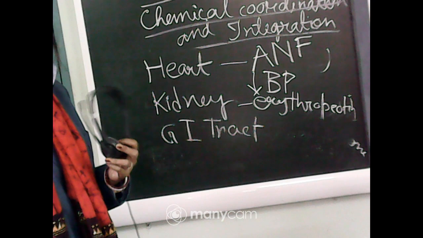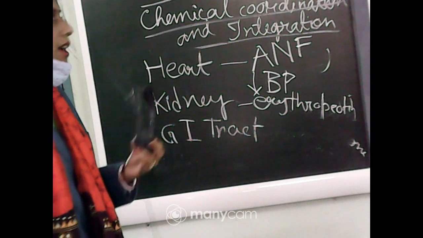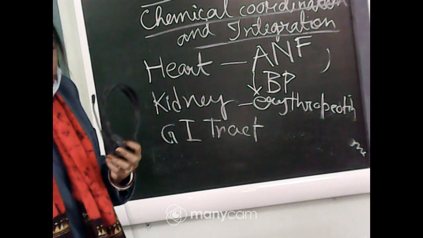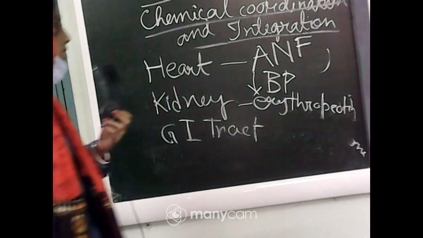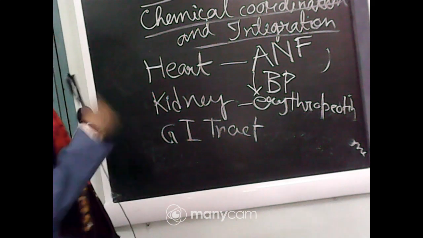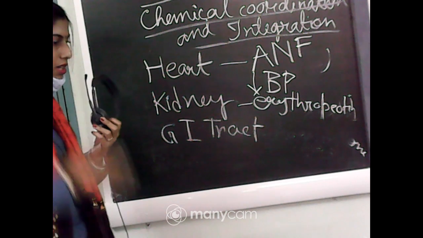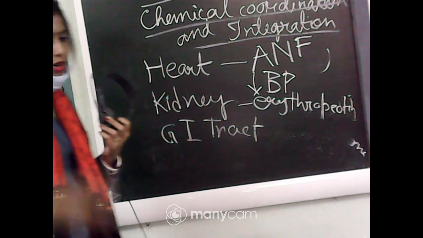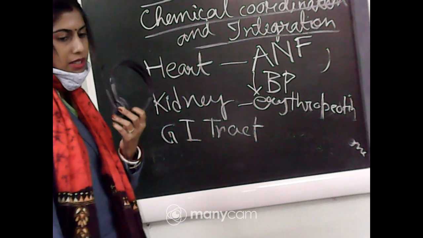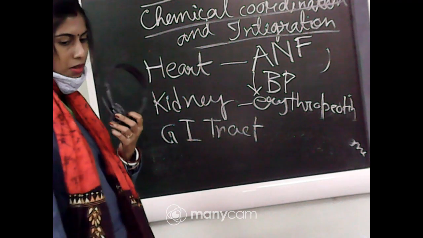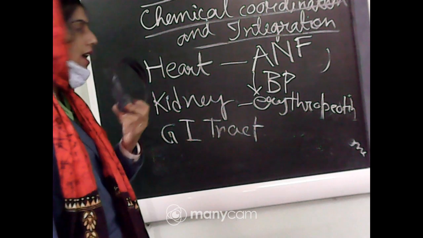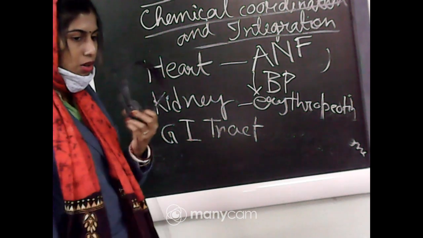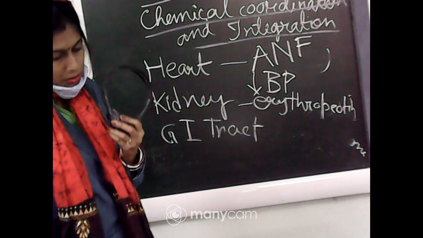What is the function of this erythropoietin hormone? As the name suggests, erythropoietin stimulates erythropoiesis. So what is the meaning of erythropoiesis? The process of formation of red blood cells or RBC is called erythropoiesis, and this particular erythropoietin hormone helps in this process.